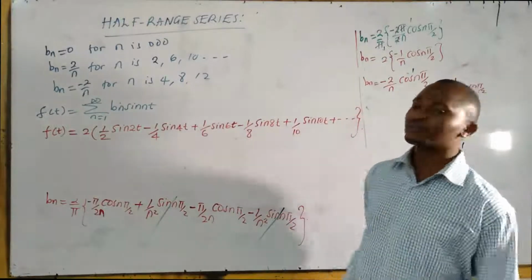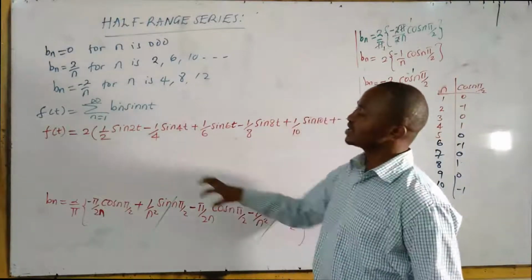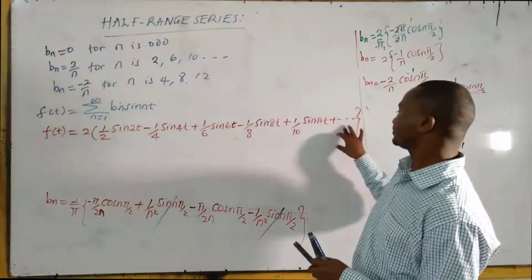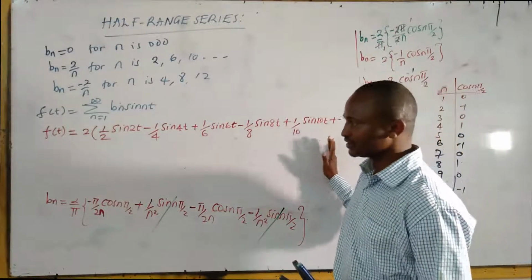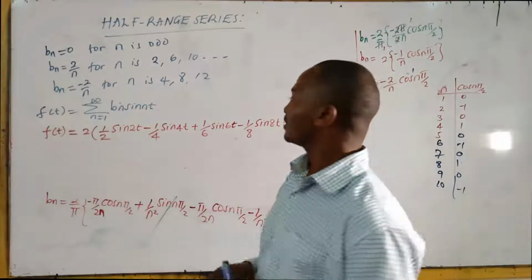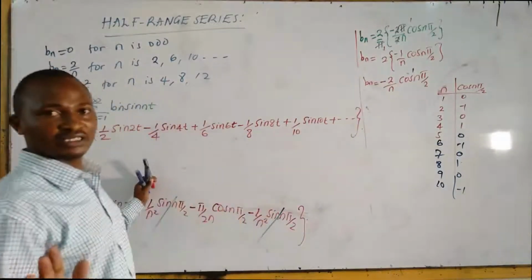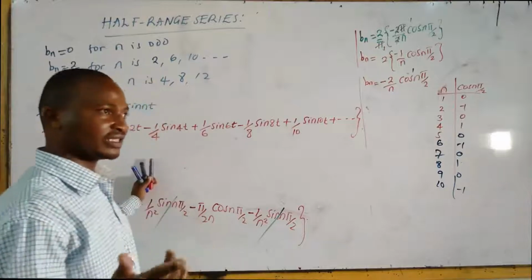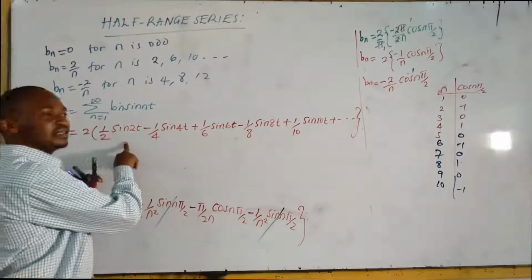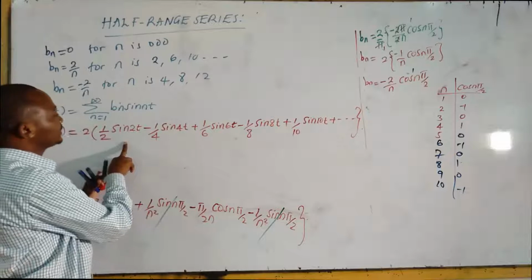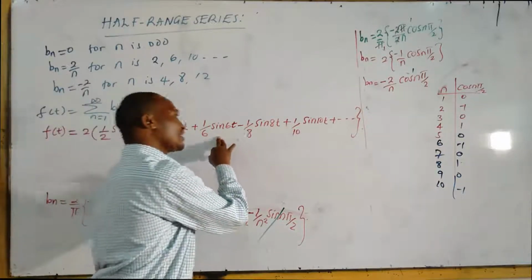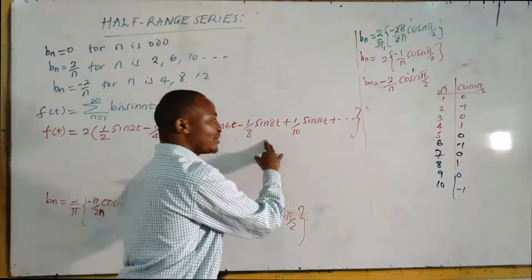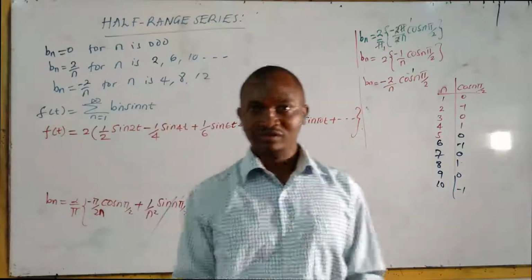Sine and cosine are trigonometric functions. Then we can also see that it is increasing up to infinity. There is something I should have said a long time ago. This is called the fundamental harmonic. This is called the second harmonic, the third harmonic, the fourth harmonic, and so on.